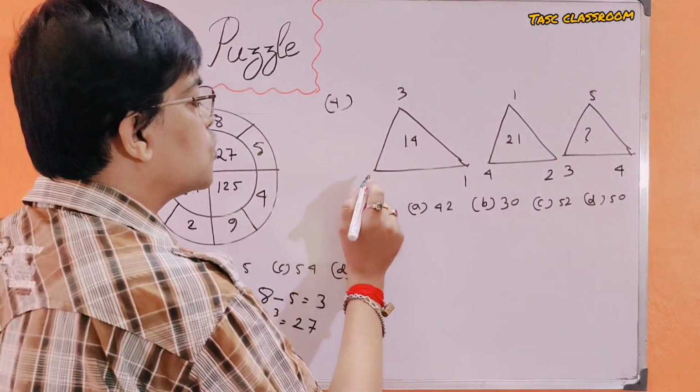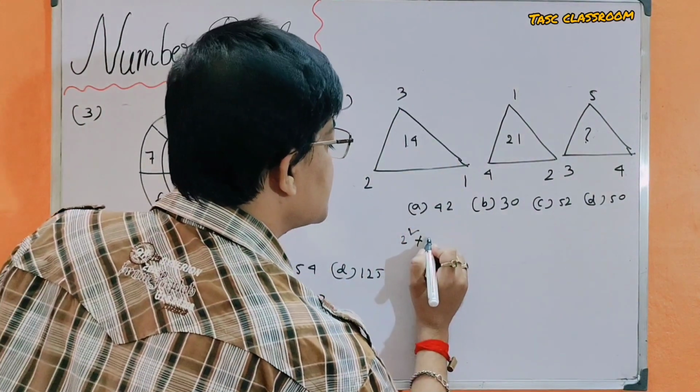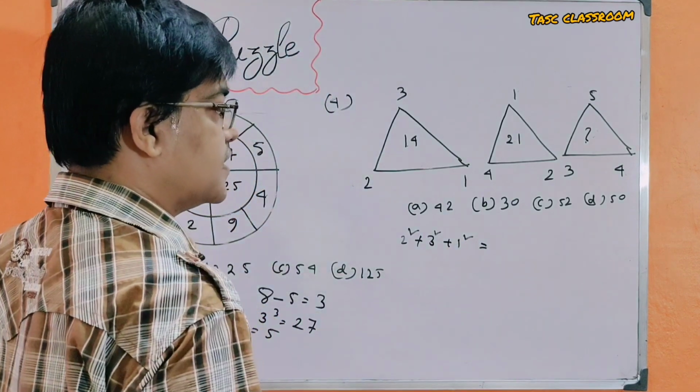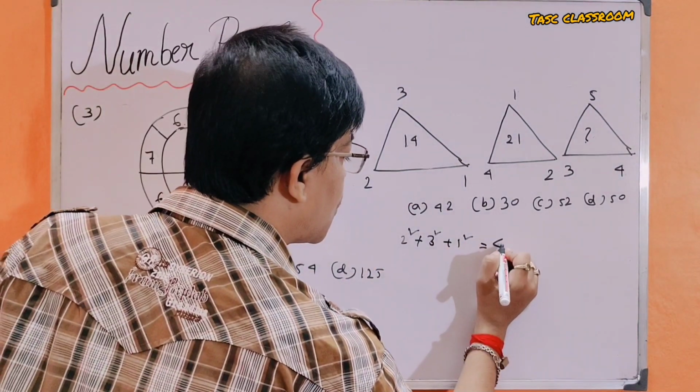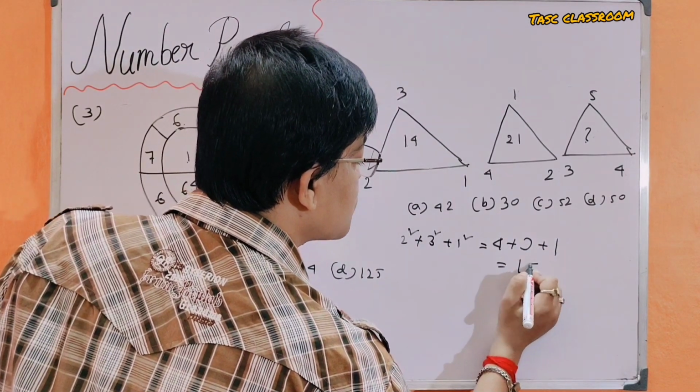Here 2 square plus 3 square plus 1 square is equal to 4 plus 9 plus 1 is equal to 14.